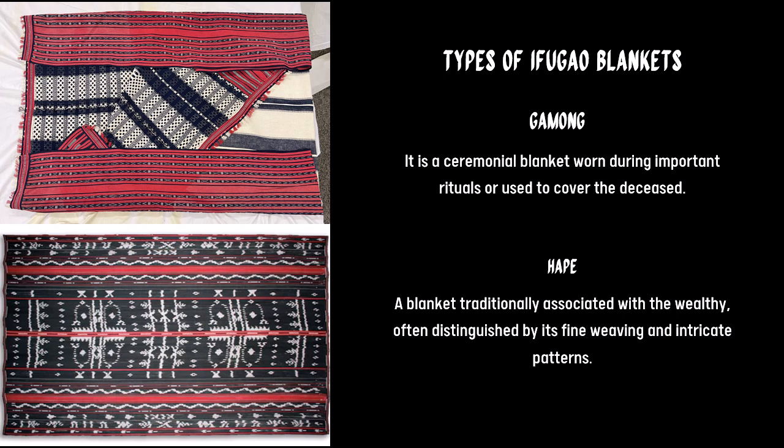Now, Ifugao blankets serve both practical and ceremonial purposes. They are often woven with symbolic patterns representing nature, beliefs, and social status. Now, the primary types of blankets include the first one is gamon. Okay, this is a ceremonial blanket worn during the important rituals or used to cover the deceased. Deceased. It means kanang patay.